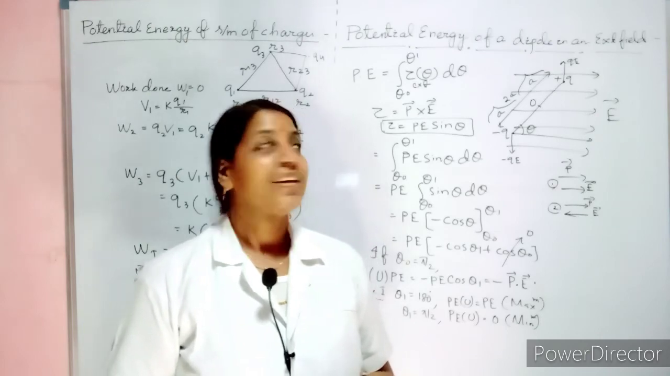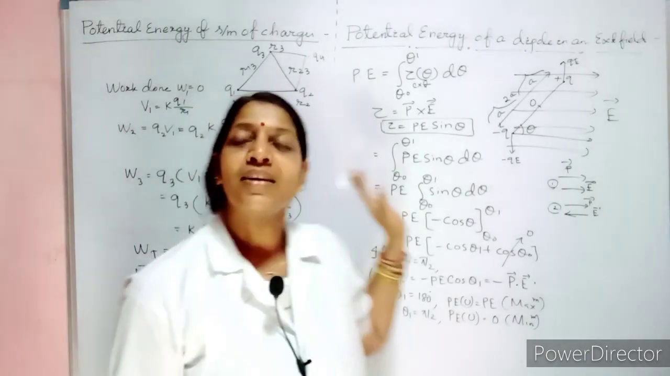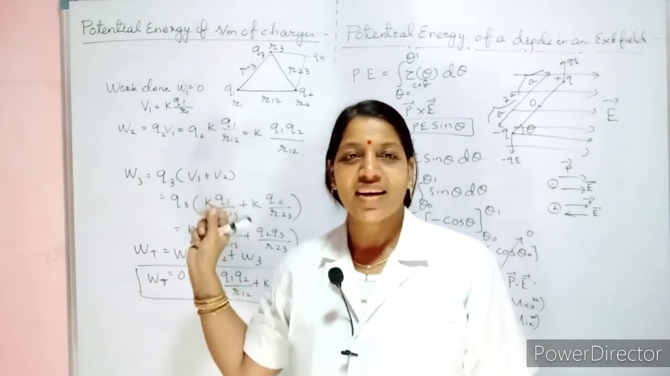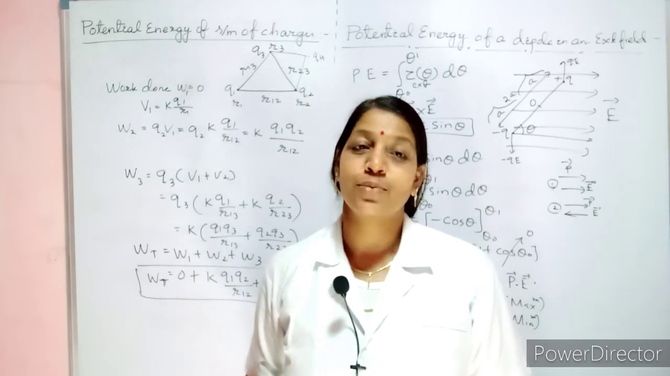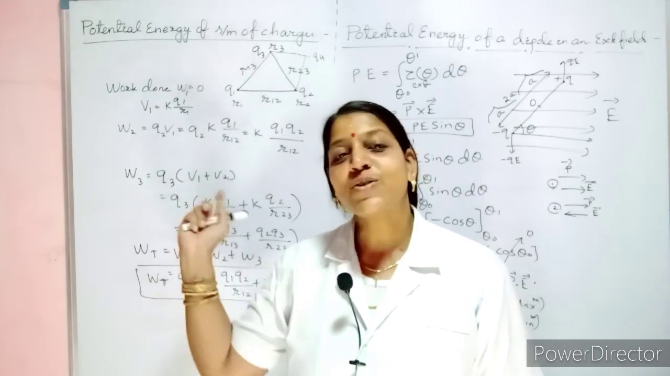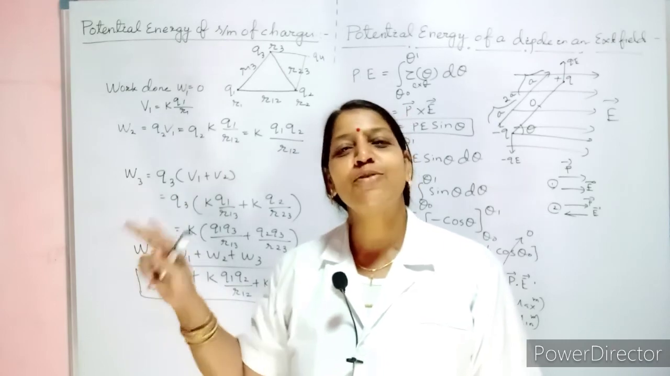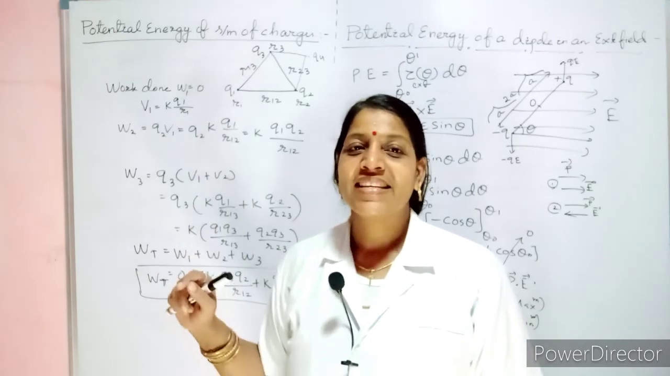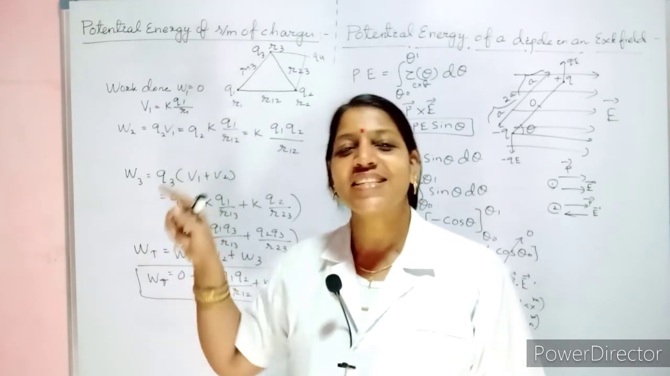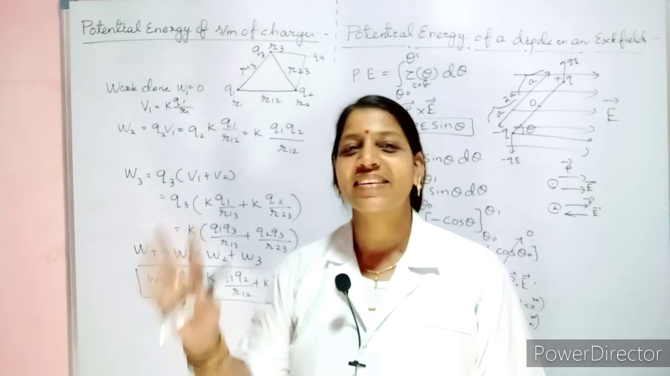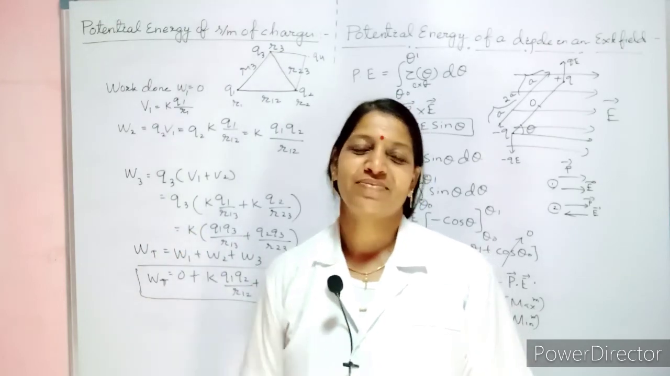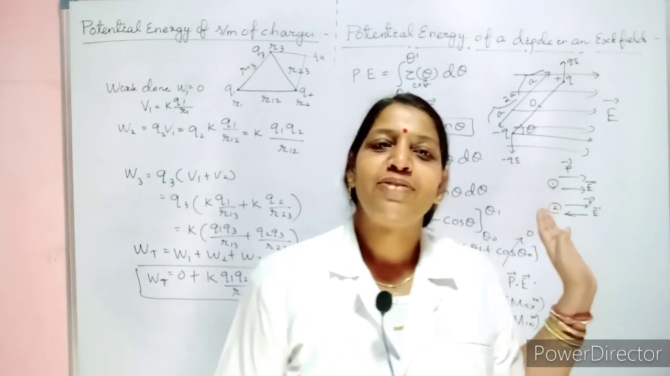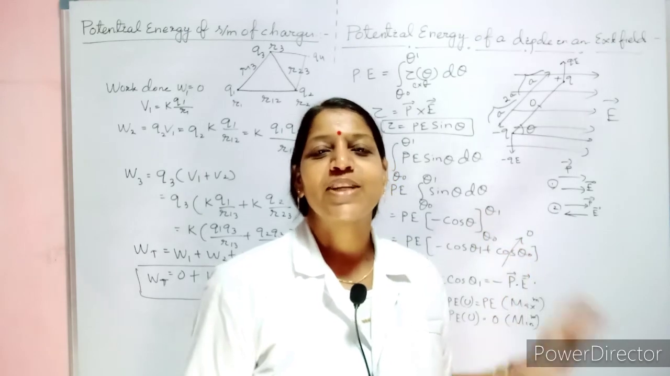Clear? Okay students. For the potential energy of a system of charges, you need to know that for the first charge there is no influence, so work done is 0, but potential exists. Coming to the second charge, when you bring it, it will be influenced by the first charge. If you bring the third charge, it is influenced by first and second. Same way, if you bring the fourth charge, it will be influenced by your first, second and third charge and so on. When it comes to torque in an external field, the potential energy stored is minus PE cos theta.